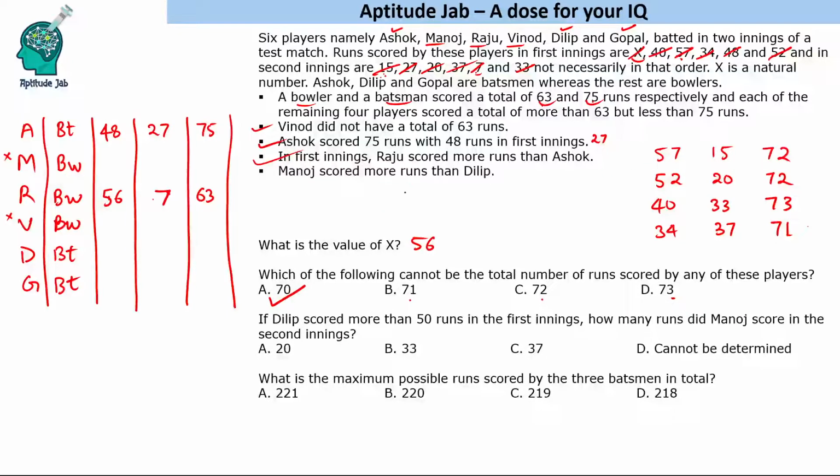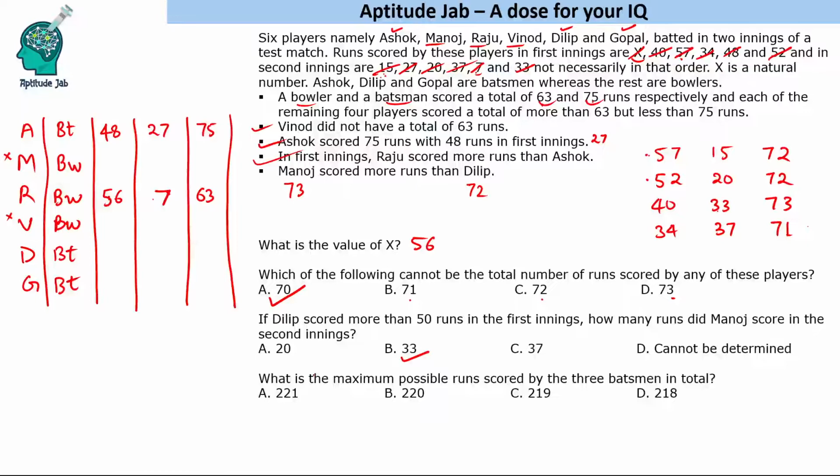Now Dilip scored more than 50 runs. So Dilip can have scored this, this is possible, this is also possible. So we do not know which one is Dilip. But we know that Dilip has scored 72. If this is 50 plus, then either this is Dilip or this is Dilip. It does not matter. Dilip is scoring 72. So that means Manoj should score 73. Right? If Manoj scores 73, in the second innings, he scores 33 runs.